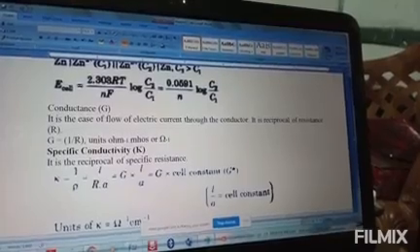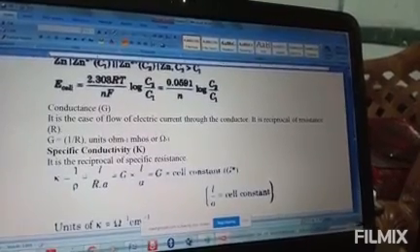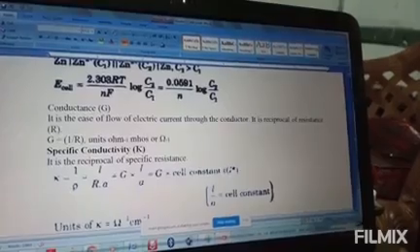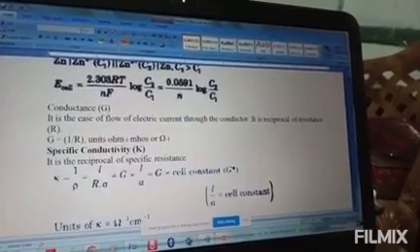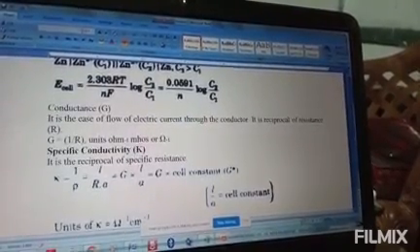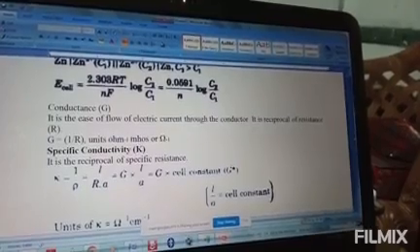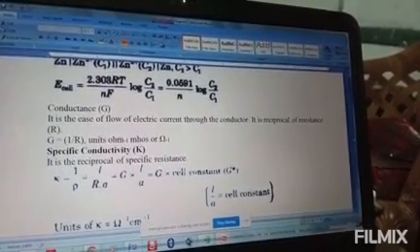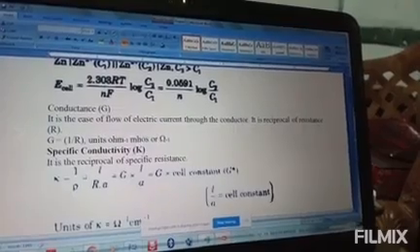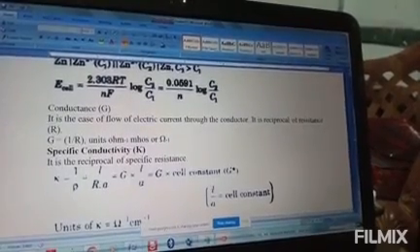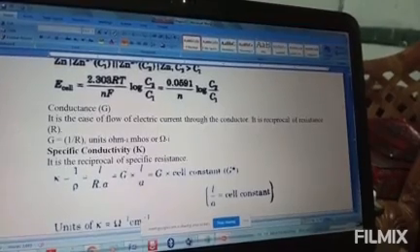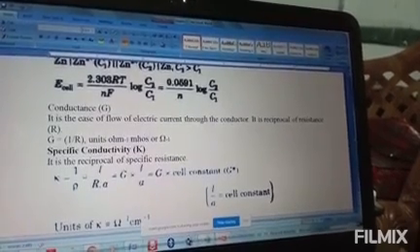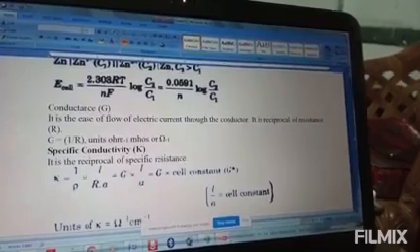So the definition: resistivity is the resistance of a conductor of length 1 centimeter and cross-sectional area 1 centimeter square. Now the resistivity unit: length is meter and area is meter square. In SI unit, the unit of resistivity is ohms meter.